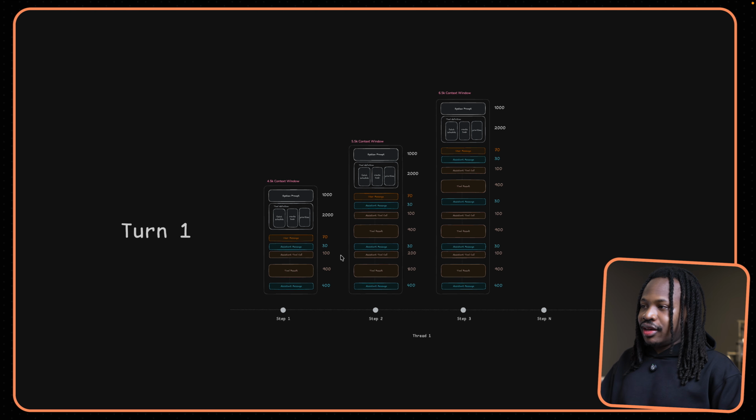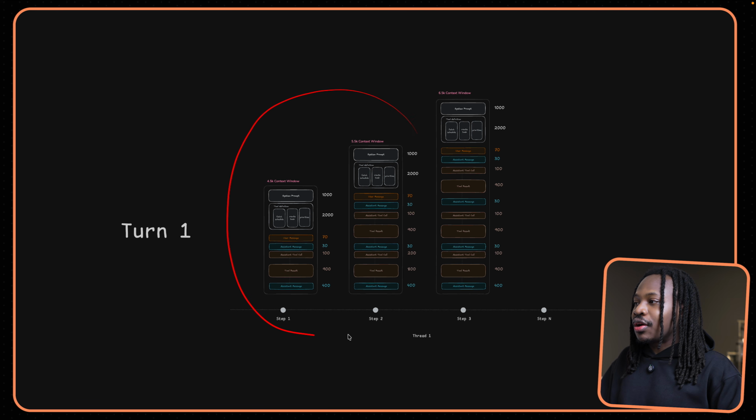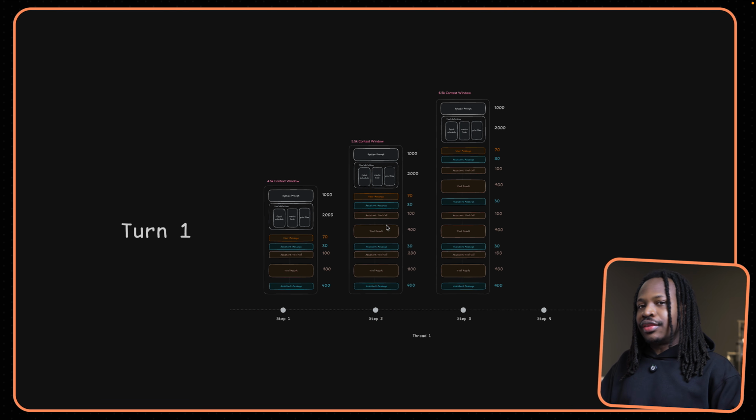But my point here is that at any given point in time that the agent is receiving a message, what we're basically doing is injecting the entire context window back into that agent. And this is why it's easy for your context to immediately get out of hand.